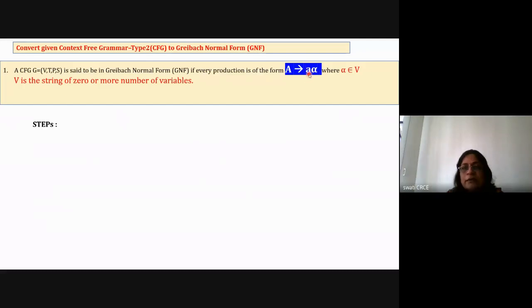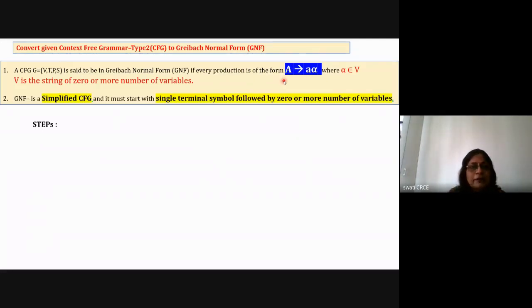So one small case letter and all capital letters. This is the way each and every production is in GNF. Another way to remember GNF is that it is a simplified CFG, and it must start with a single terminal symbol followed by zero or more variables.